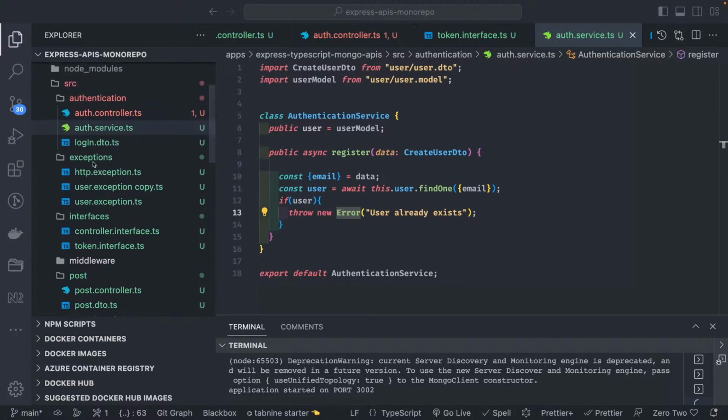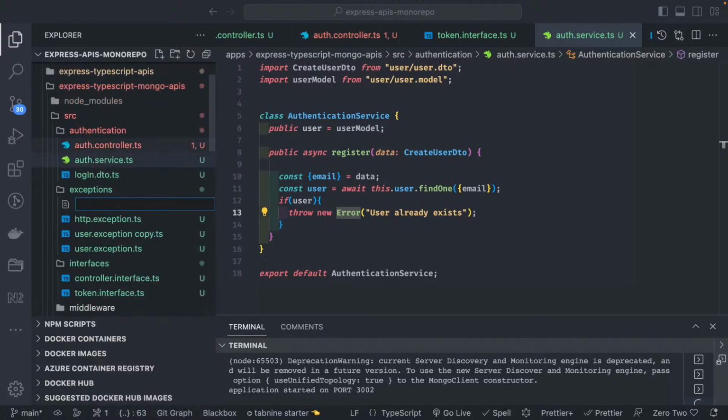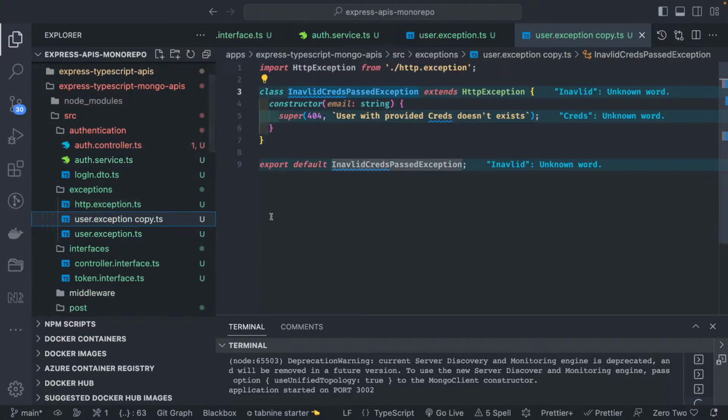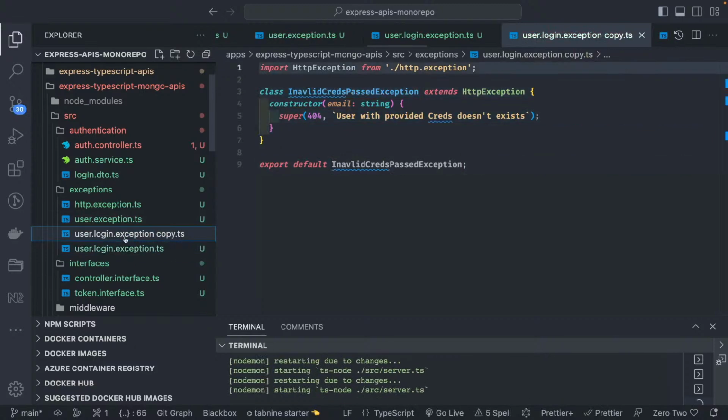So these are some custom exceptions we are creating. I can create another, user register exception.